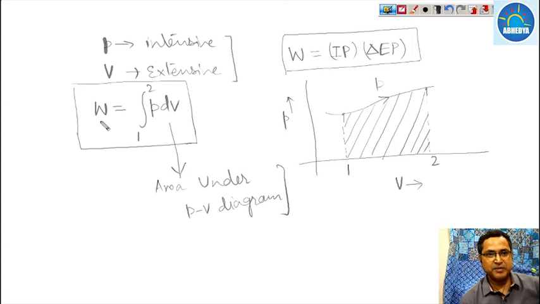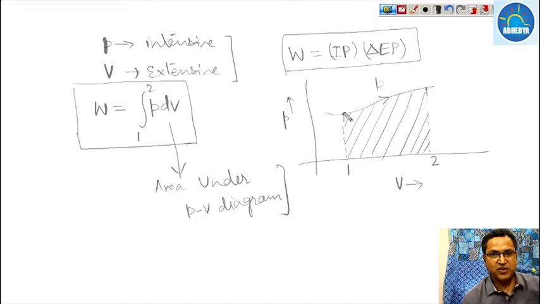So always remember in a closed system the work done is nothing but the area under the PV diagram. You have to calculate the area. Again the important thing, work done is equal to the integration of P dV, that is, we are integrating pressure with respect to volume, and we know that integration is possible only for a continuous process. It means the variation of pressure with respect to volume is a continuous process.